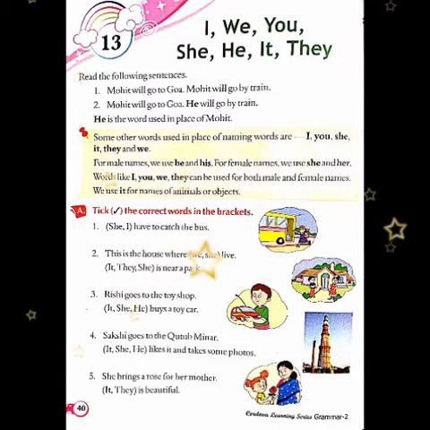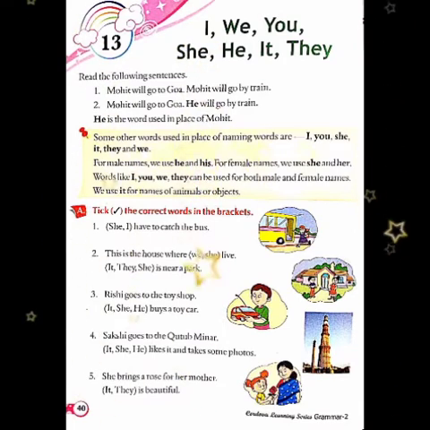Mohit will go to Goa. Mohit will go by train. Next sentence: Mohit will go to Goa. He will go by train. Children, he is the word used in place of Mohit. Students, the words that are used in place of naming words are called pronouns.